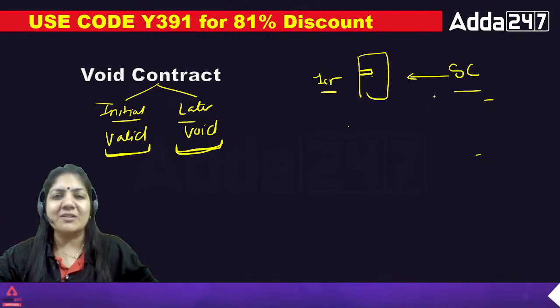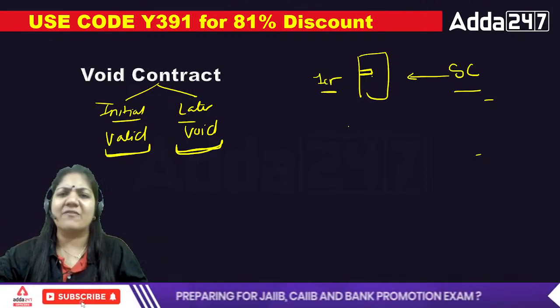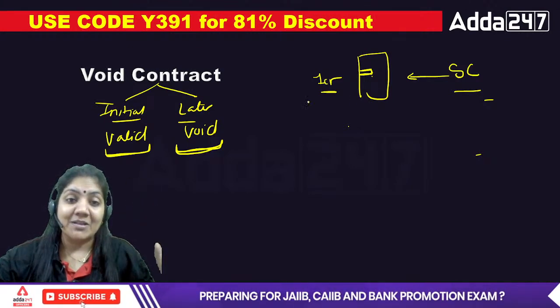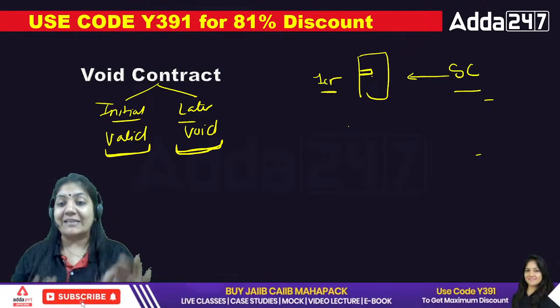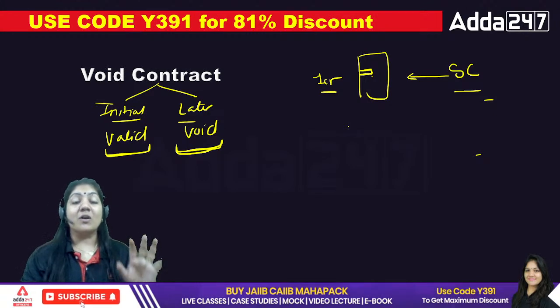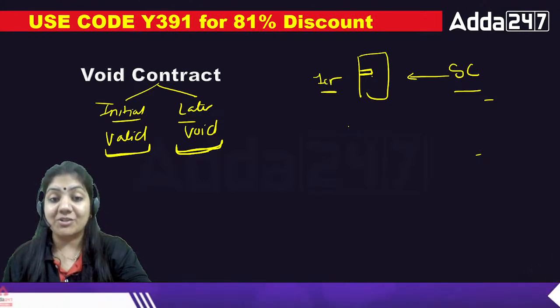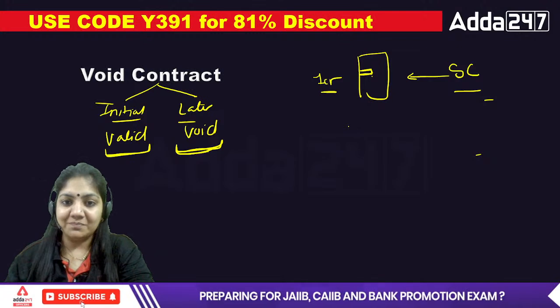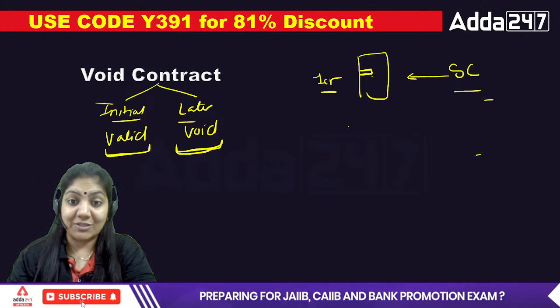And the Supreme Court is just like Salman Khan. Whatever I have committed, you have to fulfill that thing. That is called void contract. So I think that concept is clear to all of you. What is a void contract? That is so easy. Okay. So let's start with the next one.